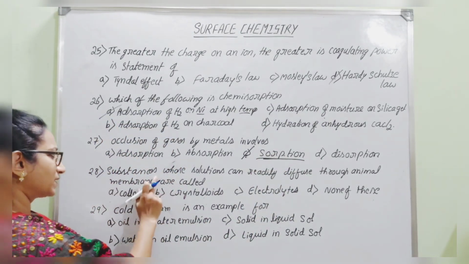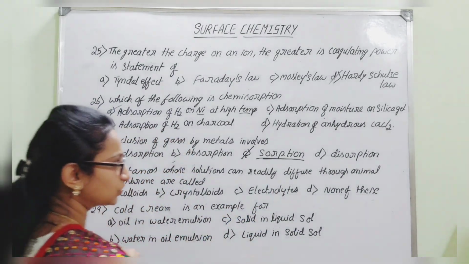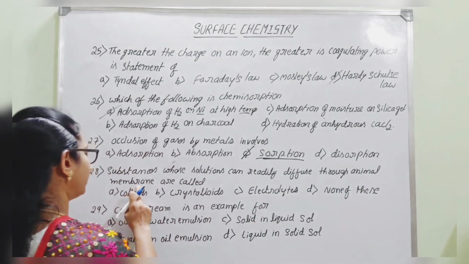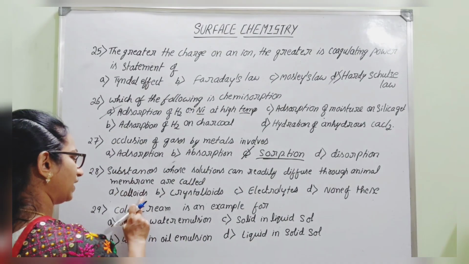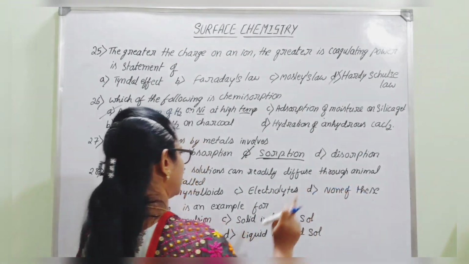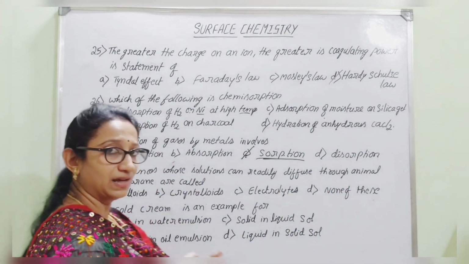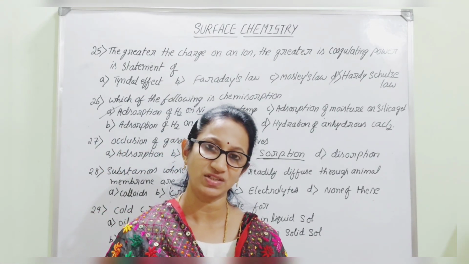Next question. Substances whose solutions can readily diffuse through animal membrane are called colloids, crystalloids, electrolytes, or none of these. Crystalloids are nothing but true solutions. Then there are suspensions, and one more is colloids.